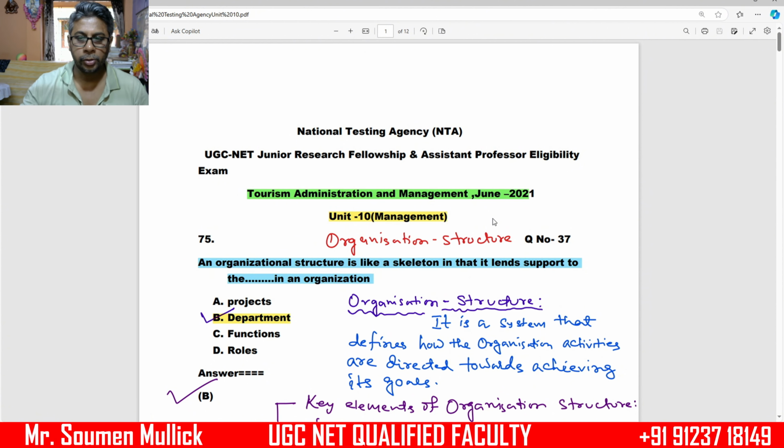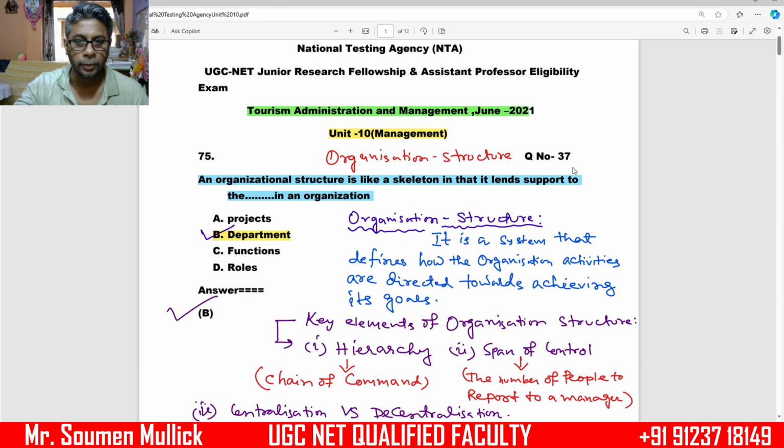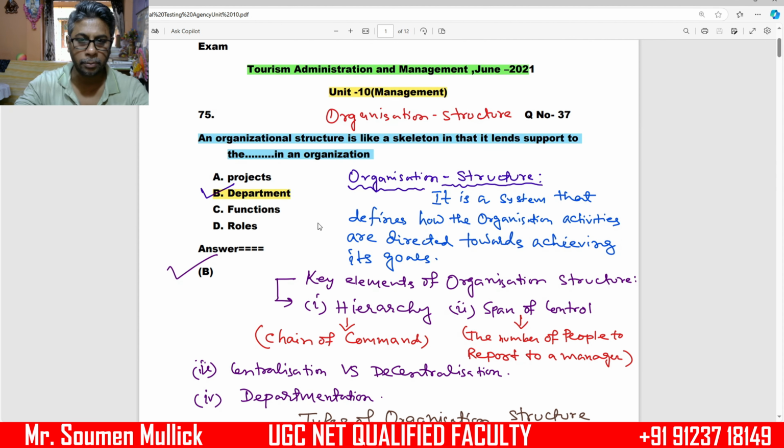The first question, number 37. This question is based on organization structure. An organization structure is like a skeleton in that it lends support to the department in an organization. There are 4 options: project, department, function and roles. Under these 4 options, the correct option is the department.